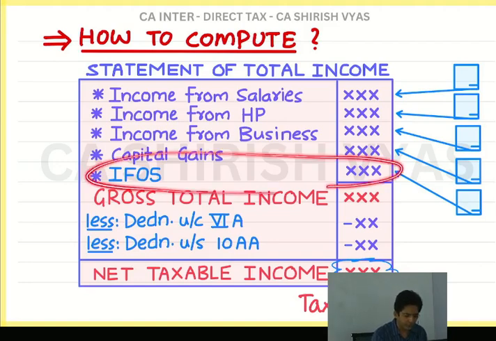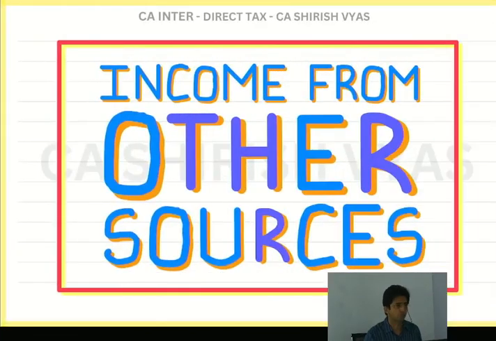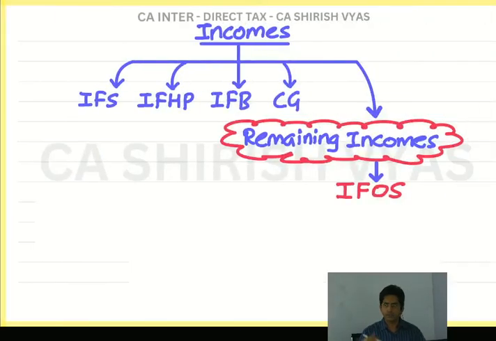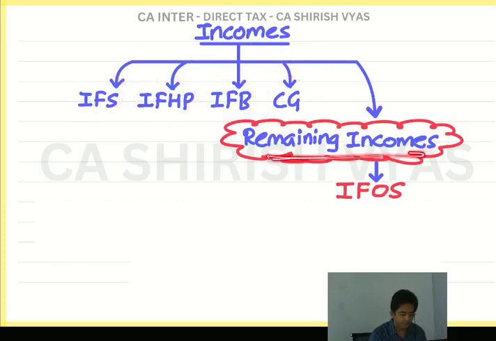So the first topic to start with is income from other sources. Okay. Now, what is income from other sources? As I told you, if some income is not income from salary, not income from house property, not income from business, and not capital gains, then it is income from other sources. See what I've written: all the remaining incomes other than the first four heads of income are called income from other sources.